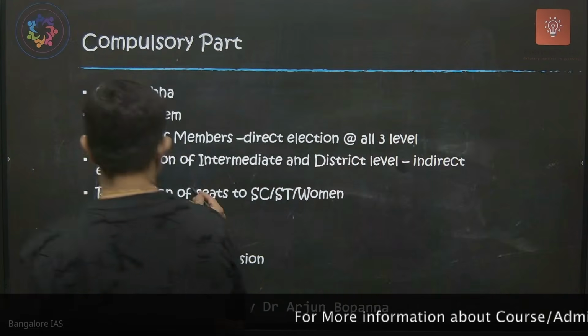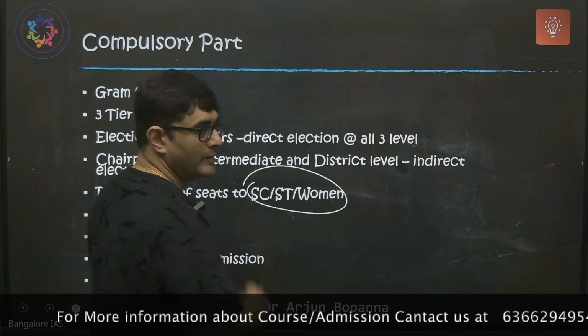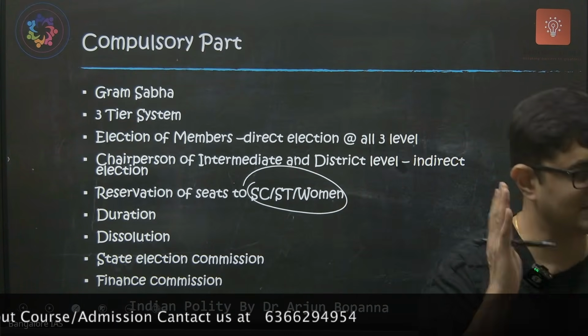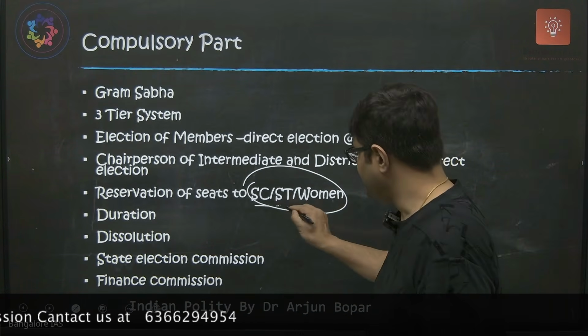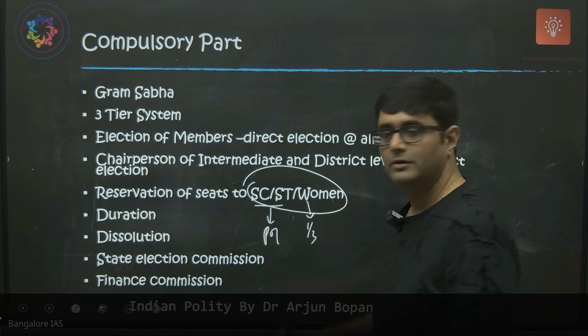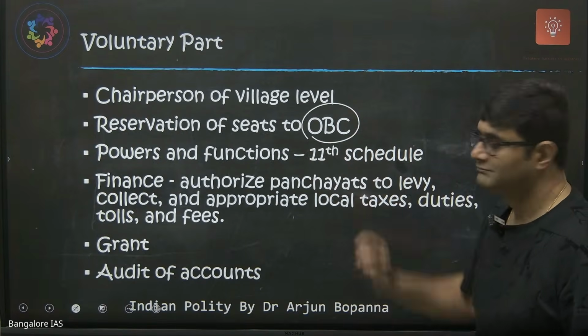For example, reservation for SC, ST and women is compulsory. They should give reservation for SC, ST based on population and one-third reservation for women. The voluntary provision is reservation for OBC.